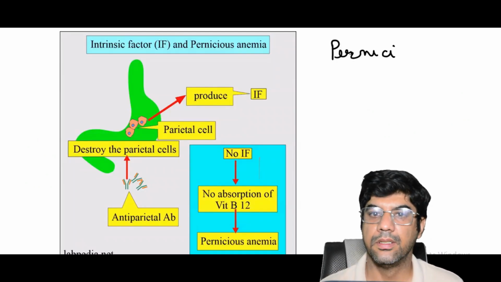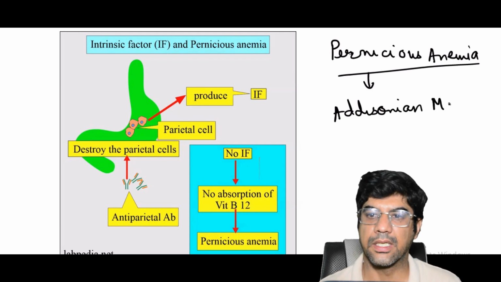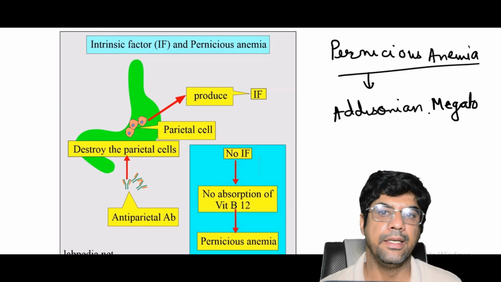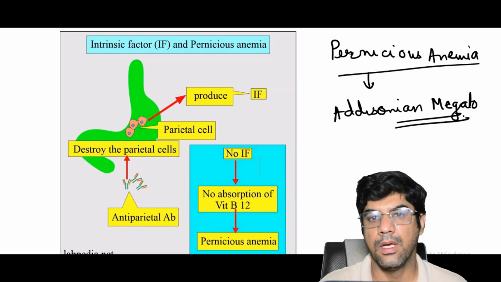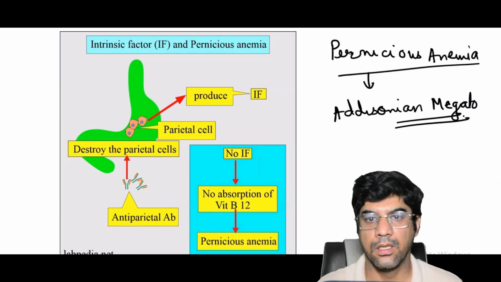Pernicious anemia. It is also known as, remember, Addisonian megaloblastic anemia, and it is common in individuals of North European and African American descent.